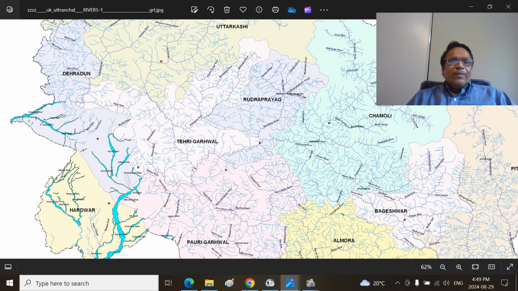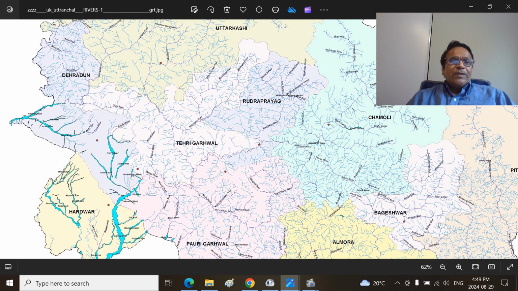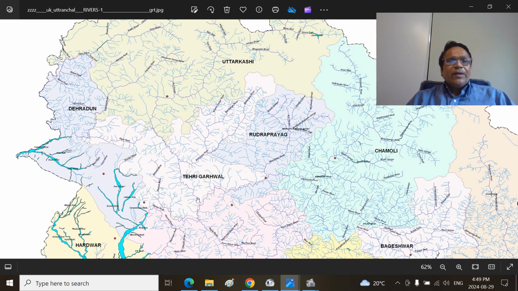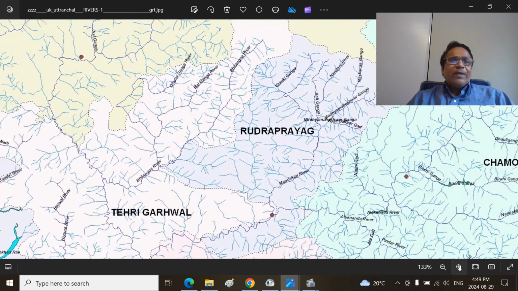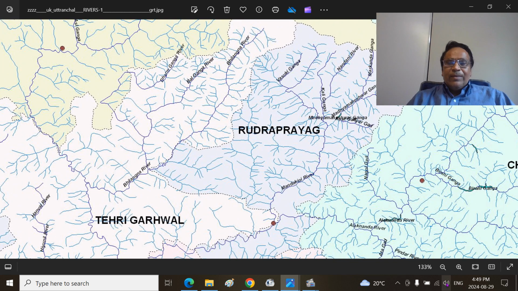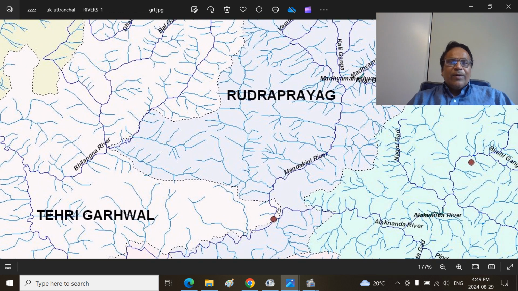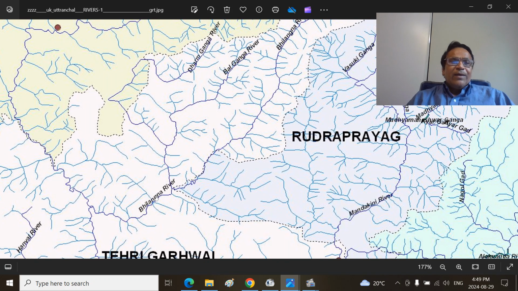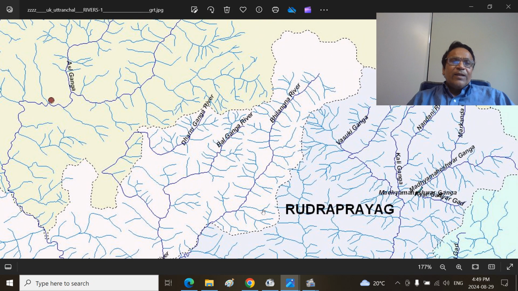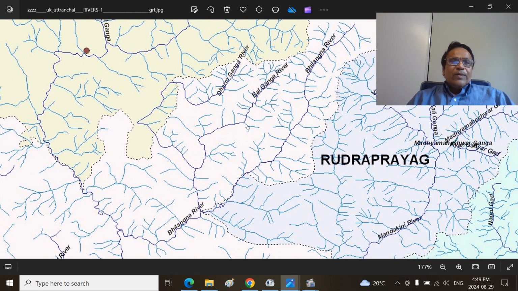From Devaprayag, the river goes and cuts through the middle Himalayas and Shivaliks, and enters the Ganga plain. So this is the Bhagirathi river. Bilangna river is a direct tributary of Bhagirathi. You see the Bilangna river. Whereas the Mandakini river is a tributary of Alkananda. Bilangna river itself gathers Dharma Ganga and Bal Ganga. So this is the Bilangna.